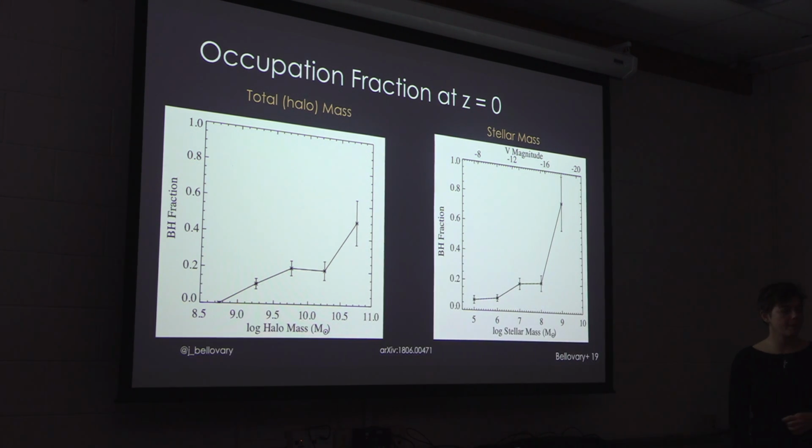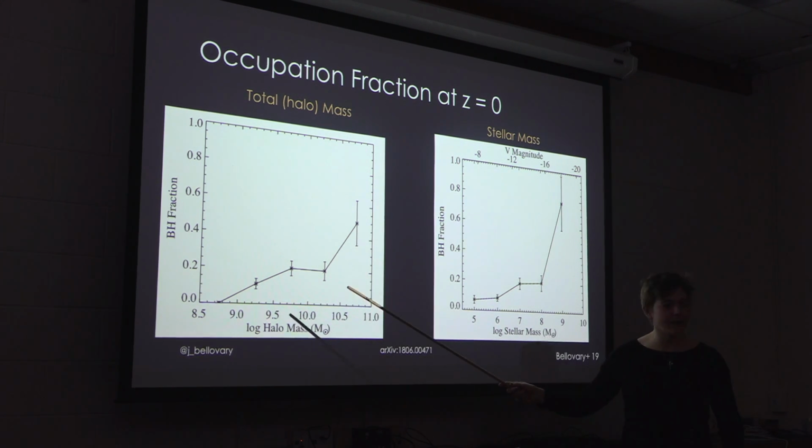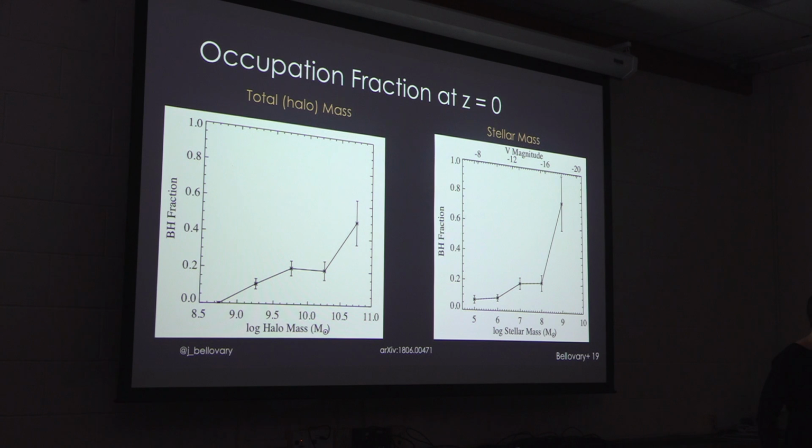So you're saying that definitely ultra faints don't have black holes? I'm not saying that definitely ultra faints don't have black holes. I'm saying that this sample size is not, actually I think we do have an ultra faint with a black hole, but let's look at the next slide. Maybe it's because the lowest mass is 50,000 solar masses, so there is not enough variance there. Yes. So this sample is definitely not a large statistical sample of galaxies. So I wouldn't say ultra faints don't have black holes, and it's also dependent on the seed formation model. I'm saying it's possible that ultra faints could have black holes, but I wouldn't expect most of them to have one. But I think some could.